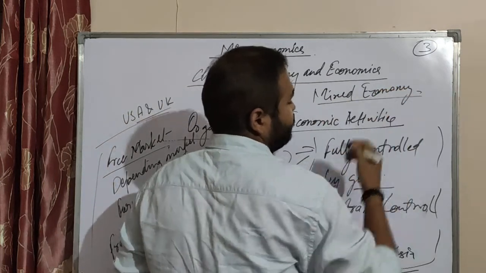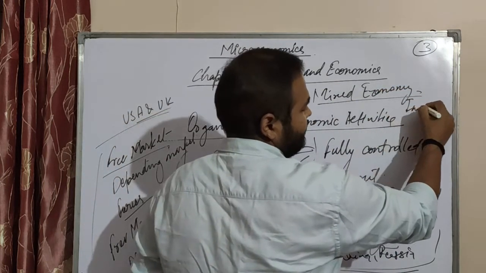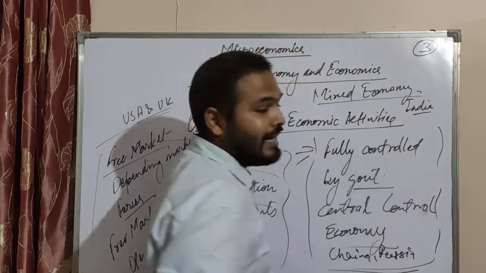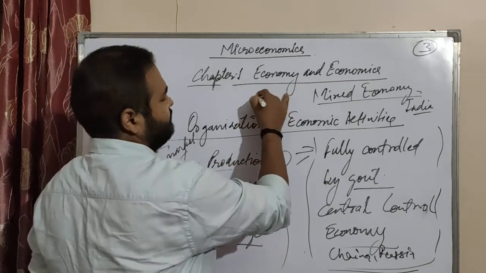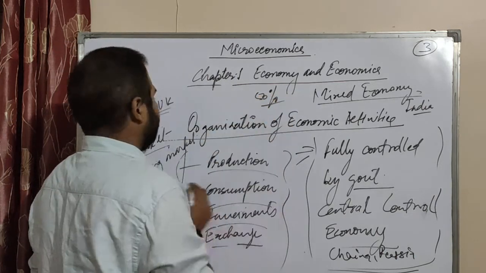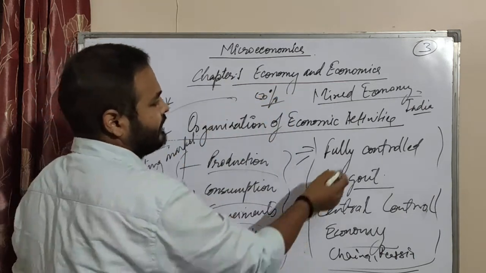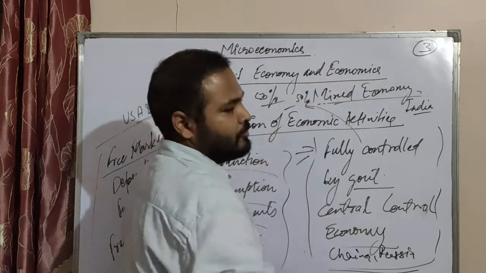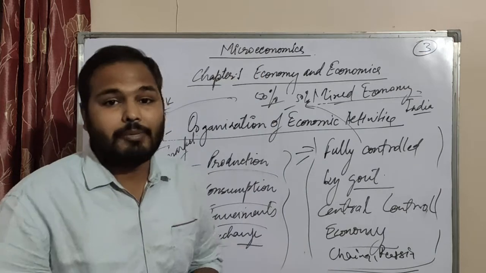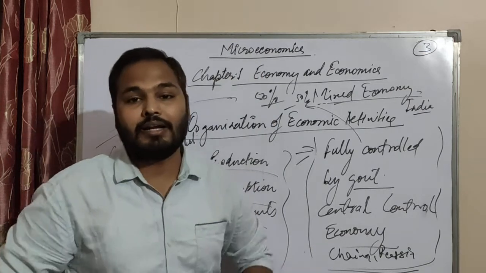Now, the best example for this is India. In our country, this economy exists, in which 50% is a free market and 50% is a fully controlled market, which makes 100%. And that is the mixed economy which exists in our country.